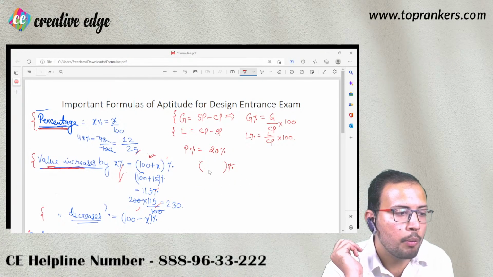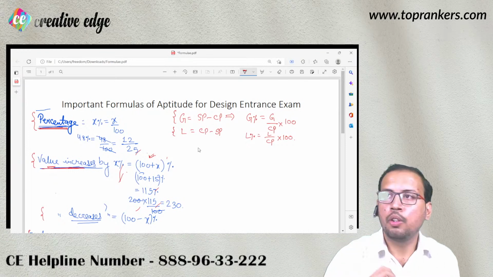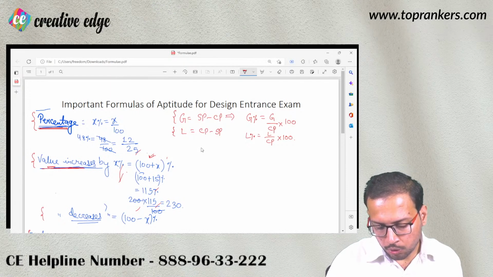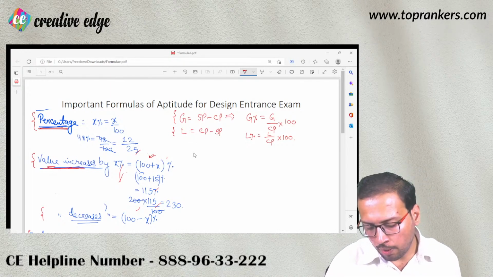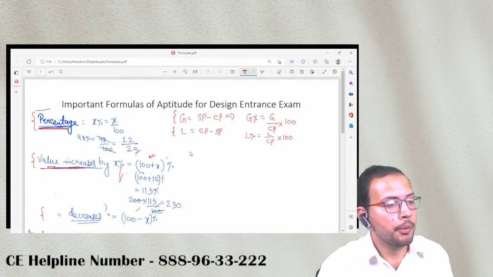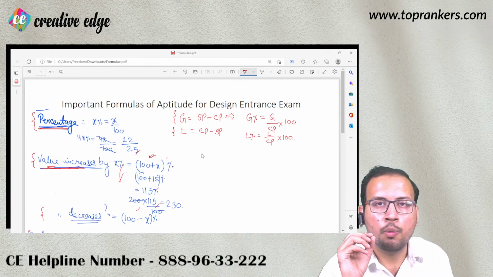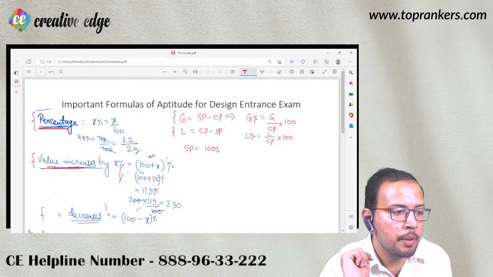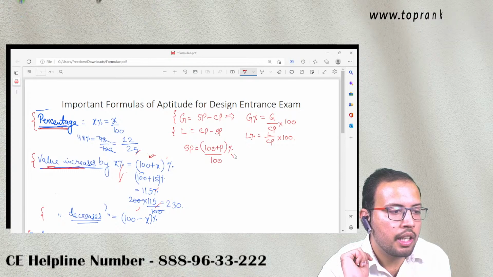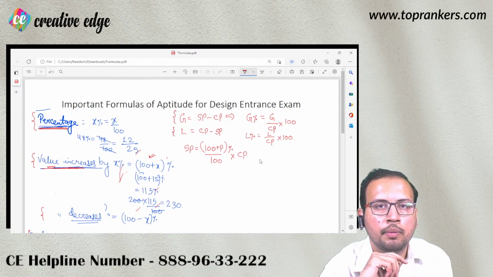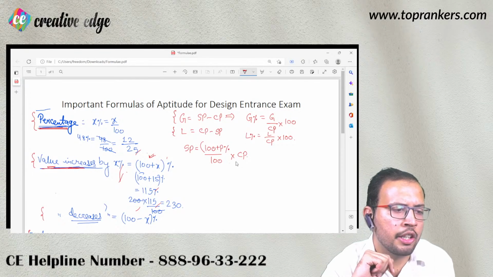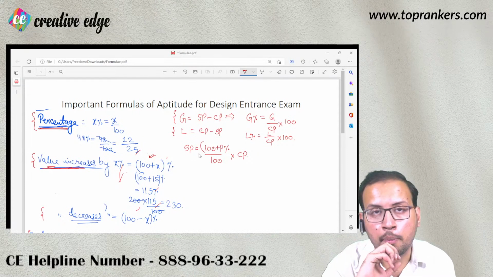Now what is that more formula? So now I am going to tell you the formula for selling price, right? I hope you must be clear with the idea now. So when I talk about selling price, selling price could be 100 plus profit percentage upon 100 into cost price. To be more appropriate, you can say 100 plus profit percent upon 100 into cost price. This is going to be your selling price.